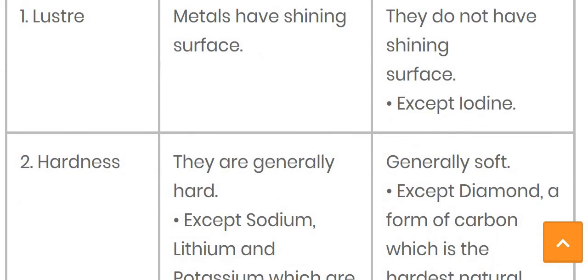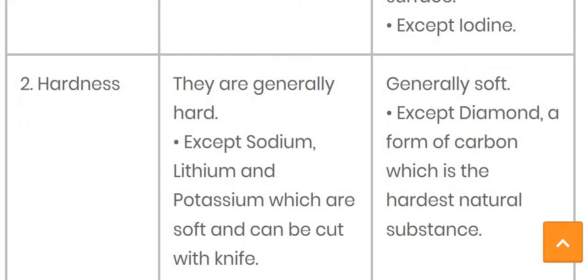The next one is hardness. All the metals generally contain the hardness property. They are generally hard, but here also there are some exceptional cases, that is sodium, lithium and potassium. The sodium and the potassium are very soft, that we can cut by the knife as well.